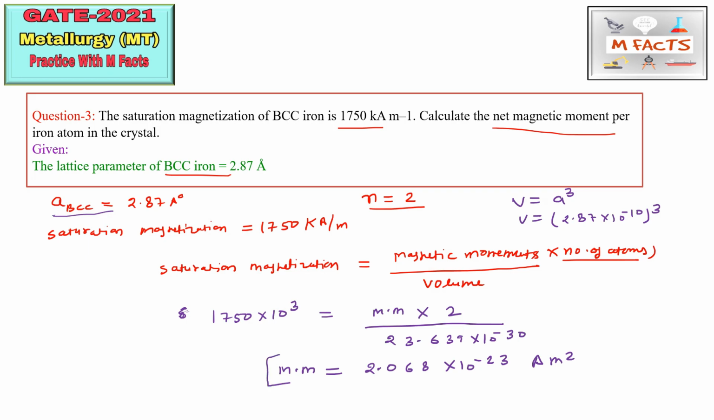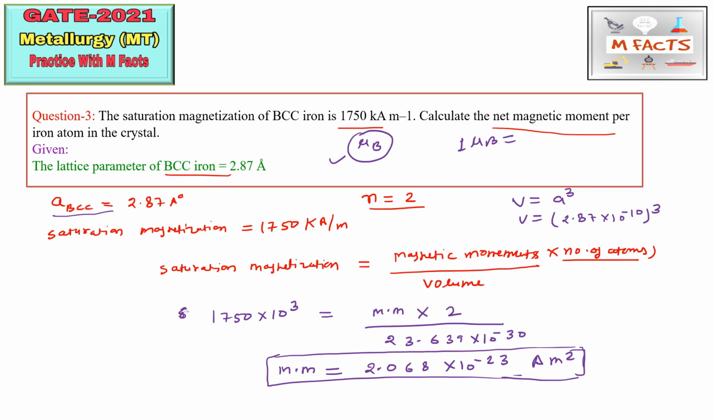Okay, so this is the unit, ampere meter square. And sometimes they will ask you to calculate in mu B, that is, in Bohr magneton. So 1 mu B is equal to 9.273 multiplied by 10 to the power minus 24 ampere meter square. So we can change accordingly. In this question, the answer is 2.068 into 10 to the power minus 23 ampere meter square.